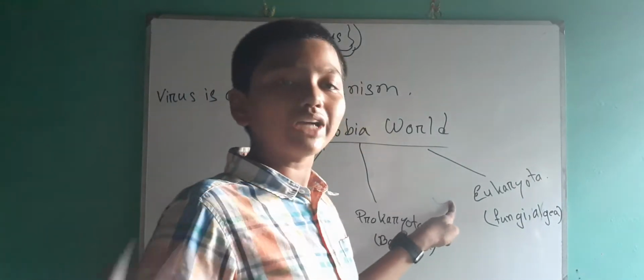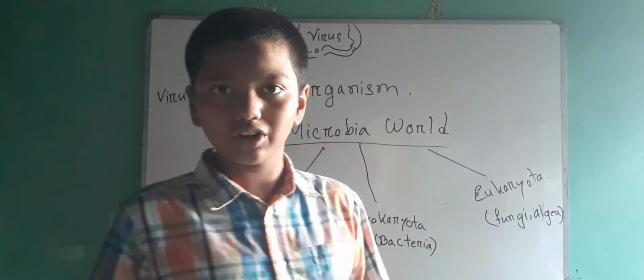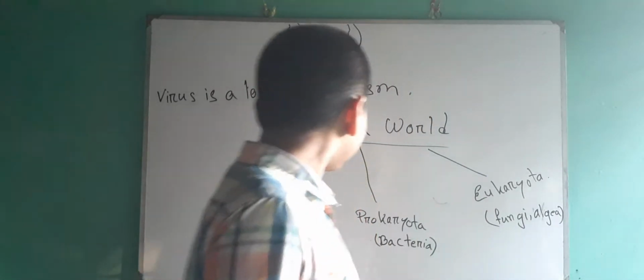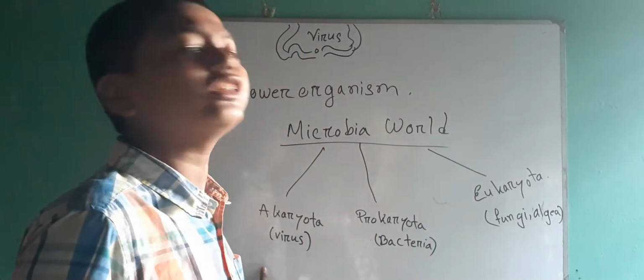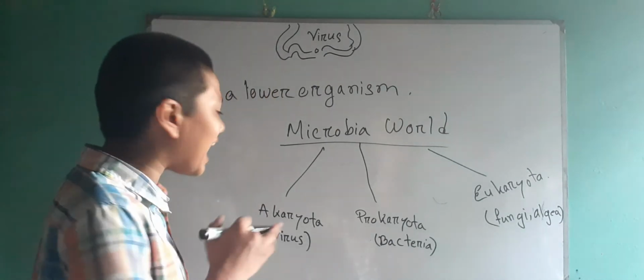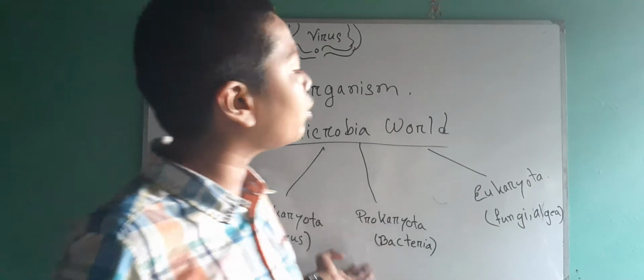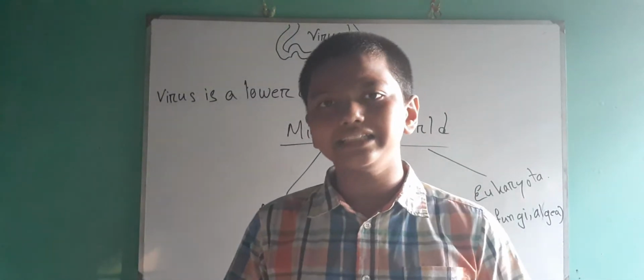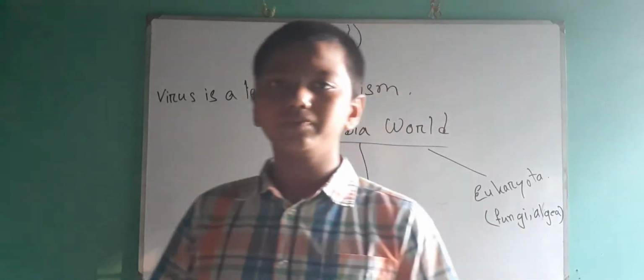The characteristics of Eukaryota are the same as fungi, algae. Now our main topic is Akaryota. Prokaryota and Eukaryota are normal or easy. I will discuss this in another video.